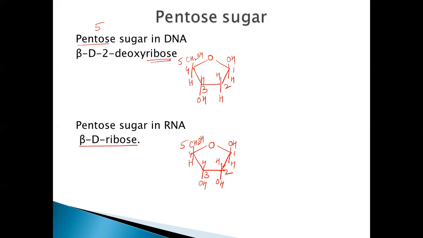Again, it is only a ribose, beta D ribose. But at the second position, if you can see, at the second carbon the oxygen is not there. So this is called deoxy, without the oxygen. So beta D 2-deoxyribose. So what is the difference here? Only in this, O is there, O is not there. So that is why we are calling it deoxyribose.